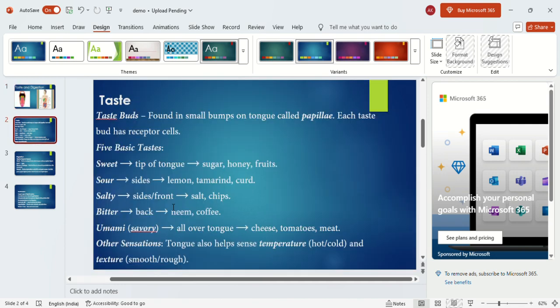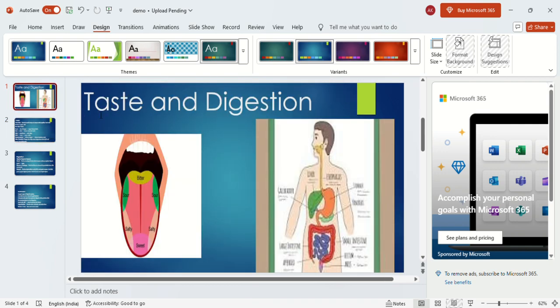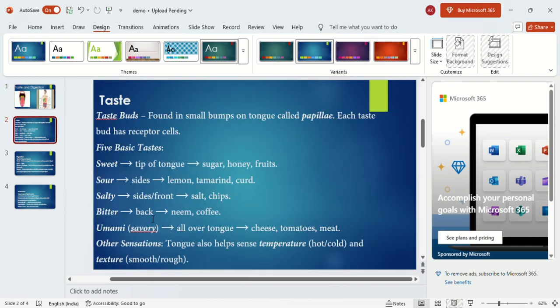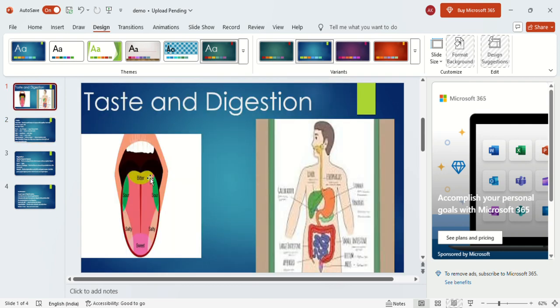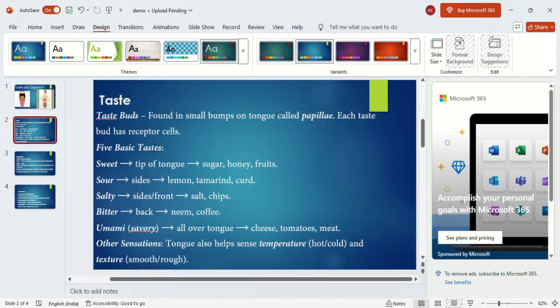Next one is salt. Salt is present on the sides, in the front part of the tongue. And the next one is bitter. Bitter is mainly present on the back, and umami, this taste is present all over the tongue, not only on the front or back; it is distributed over the tongue.